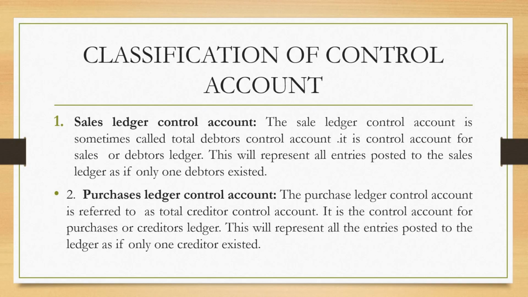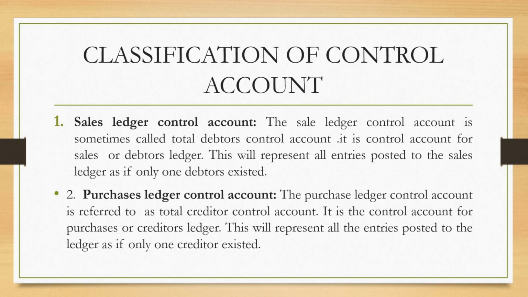If you don't purchase any goods on credit, nobody is going to be your creditor. So when sales take place on credit, we have debtors transactions, then we have debtors control accounts. That's why the other name for debtors control account is sales ledger control account.